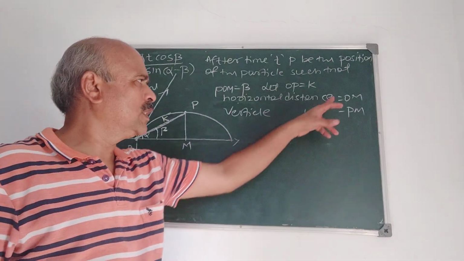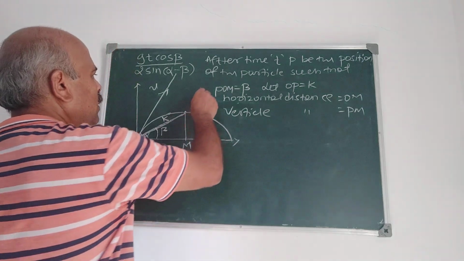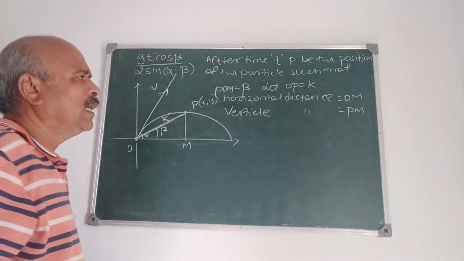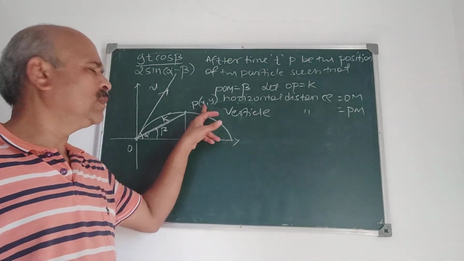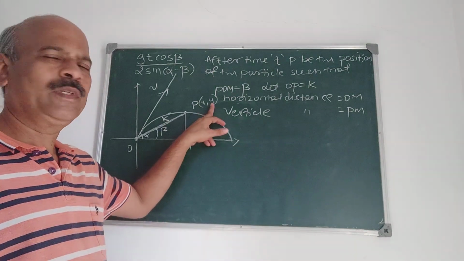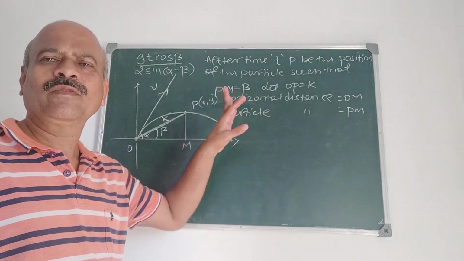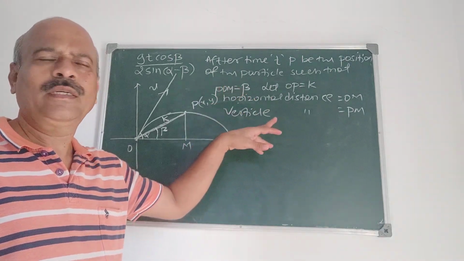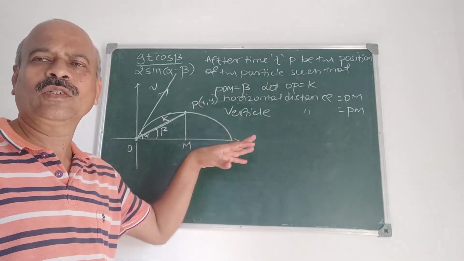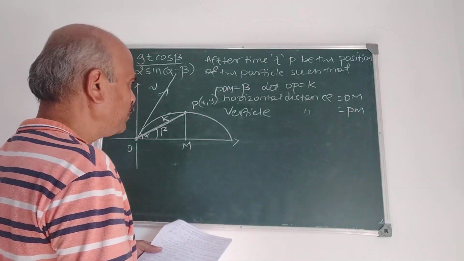We have expressions for these. If you take P as (x, y), the horizontal distance x is given by u cos alpha t, and y is u sin alpha t minus half g t squared. Refer to the derivation, where everything is there, including x, y, dx by dt, dy by dt, and so on.